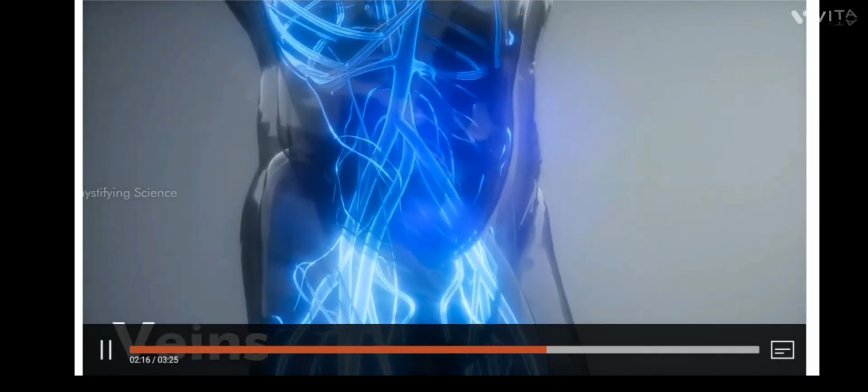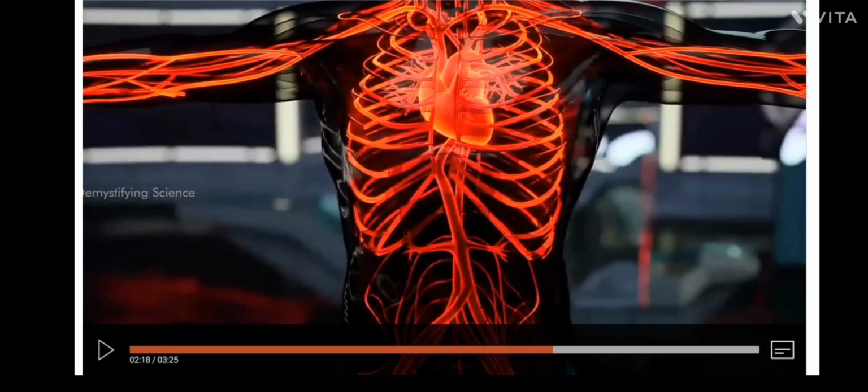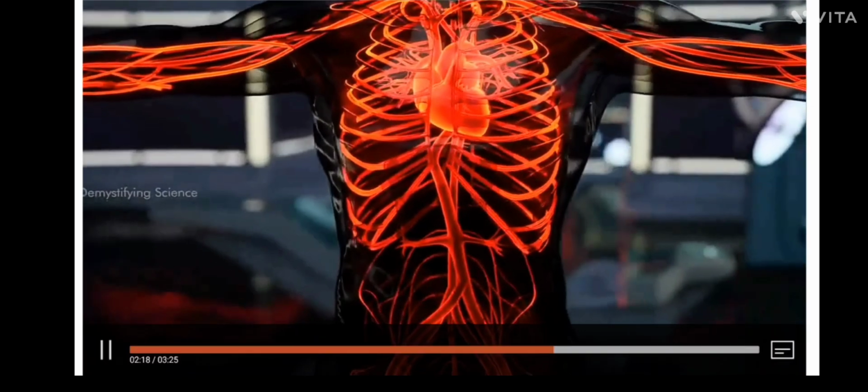And next comes our arteries, which are represented by red colored blood vessels. They will carry blood away from the heart to the other regions of the body. Means from the heart they will give the oxygenated blood to all the other organs of your body, and they are represented by red colored blood vessels.